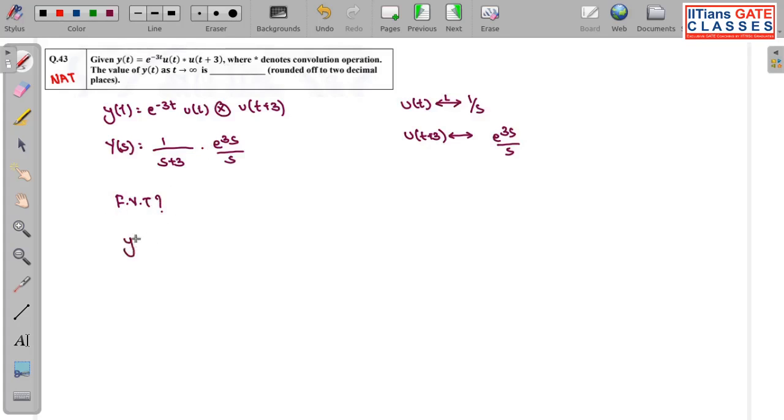So if I want to calculate y of infinity, it will be limit s tends to 0 of s Y(s). So just put this thing, s tends to 0, s into 1 by s plus 3 into e to the power 3s by s. So this s gets cancelled. Now put this limit. So this will be 1 by 3. So the answer to this question is 0.33. Very simple question.